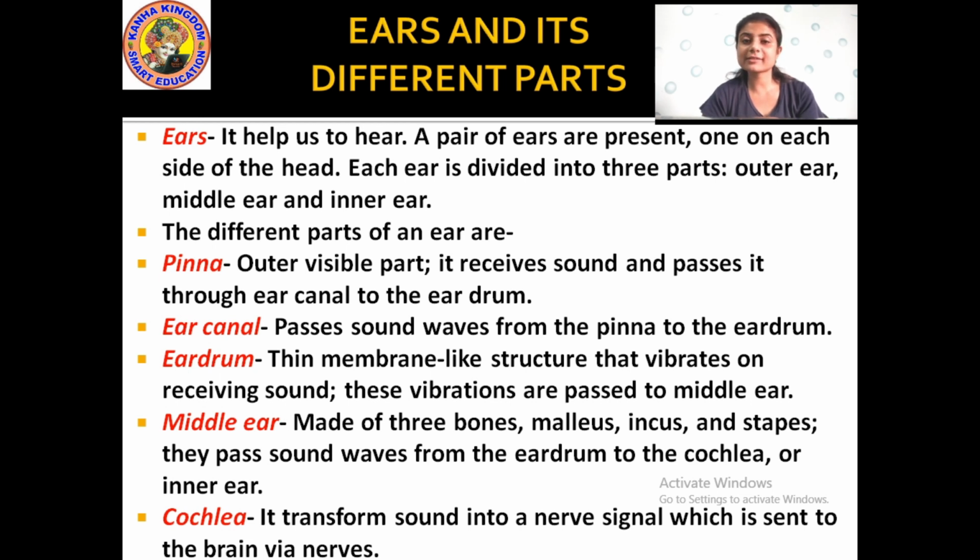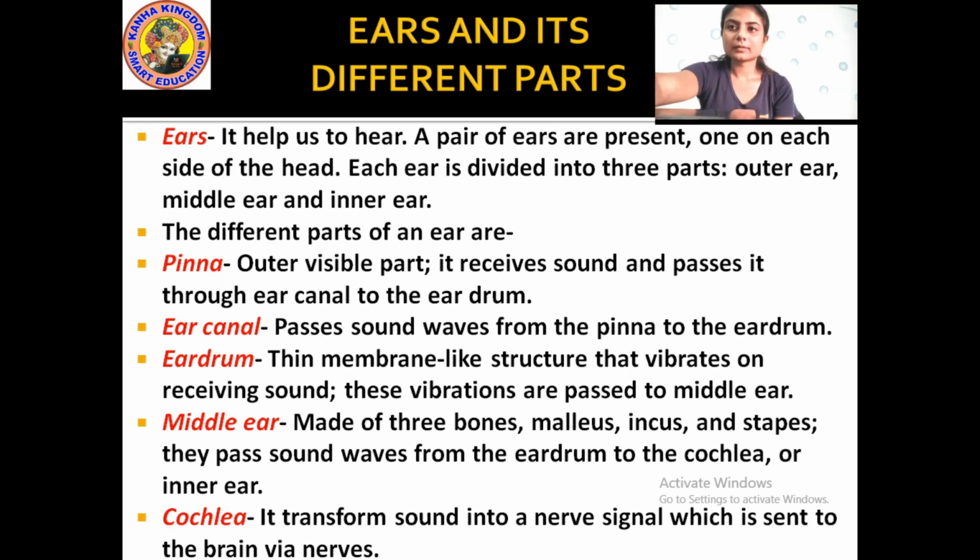Cochlea or inner ear is the same thing. The sound waves are passed from the eardrum to the cochlea through this middle ear. The first one is the pinna, then comes the ear canal, then the sound which enters inside the ear canal gets vibrated and hits the eardrum, and from the eardrum the sound reaches the middle ear, which is made up of three bones, malleus, incus and stapes, and from there the sound waves reach the inner ear or cochlea.